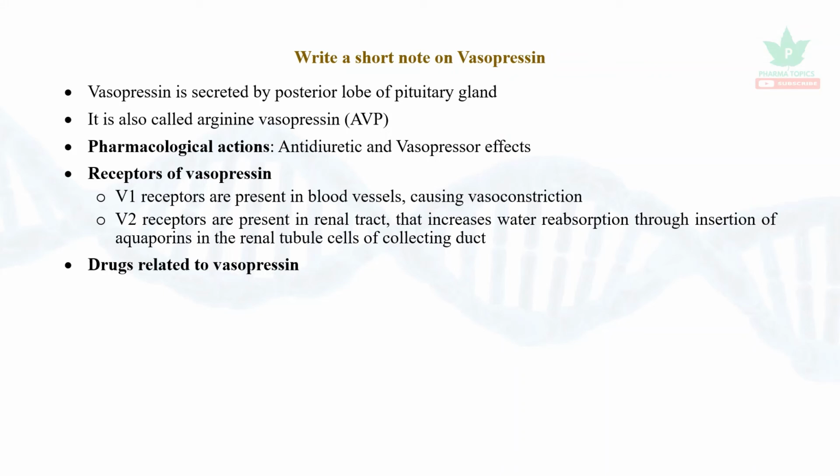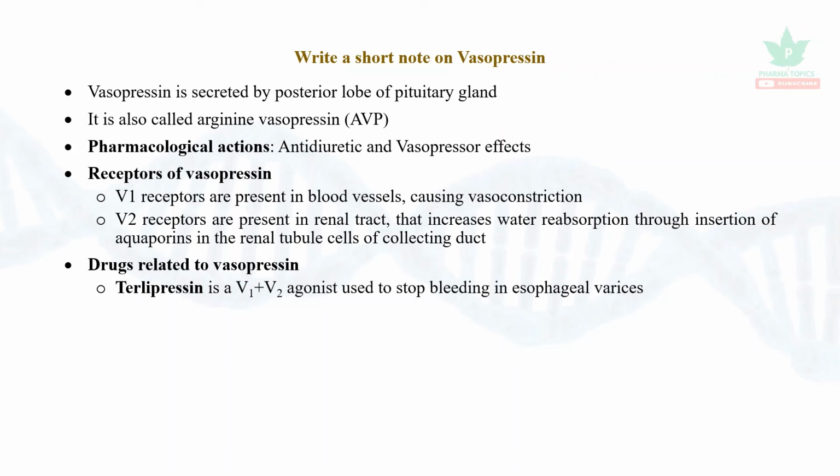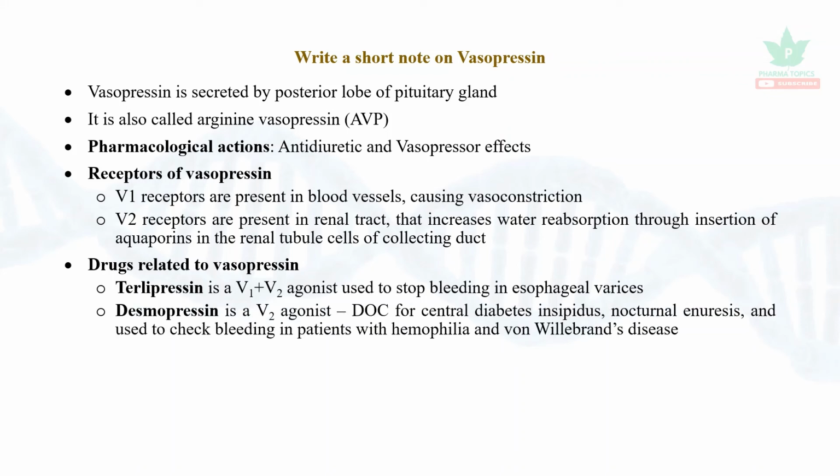The drugs related to vasopressin: terlipressin and felypressin are agonists of V1 and V2. They are used to stop bleeding in esophageal varices. But octreotide is more preferred because these drugs may cause hypertension. Desmopressin is a V2 agonist. It is the drug of choice for central diabetes insipidus. The drug of choice for nephrogenic diabetes insipidus is thiazide diuretics.